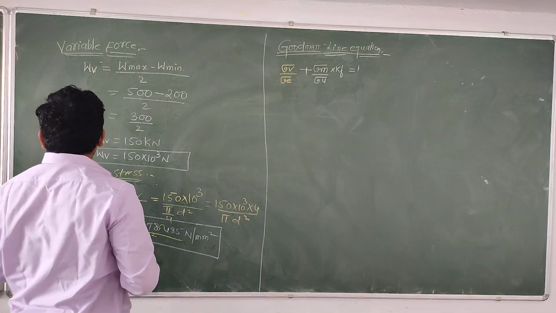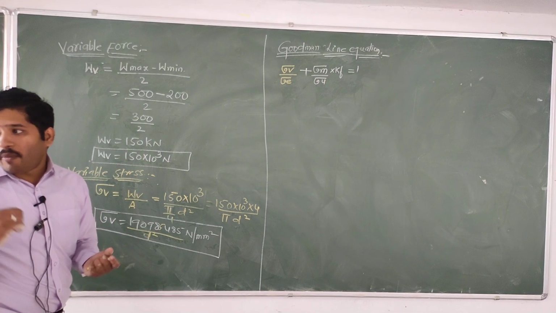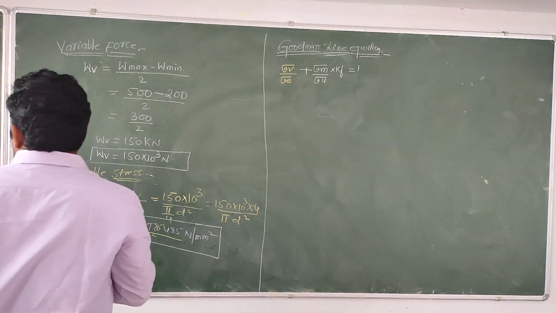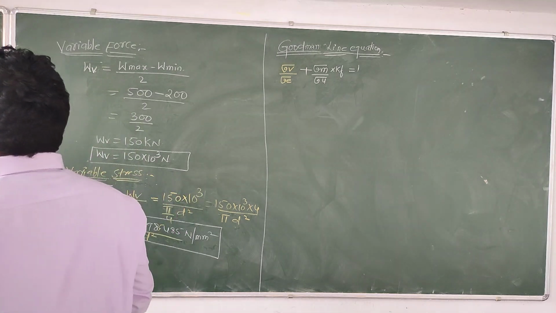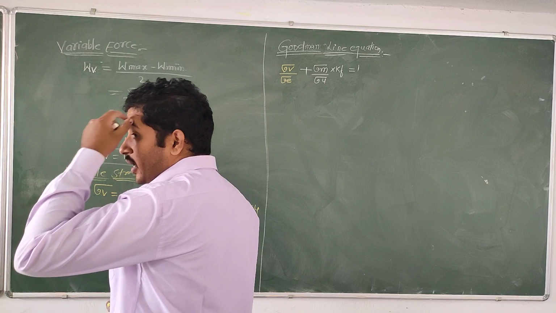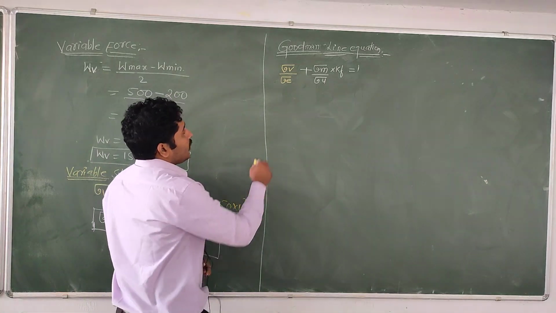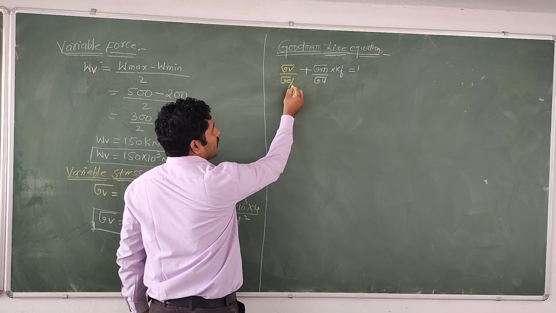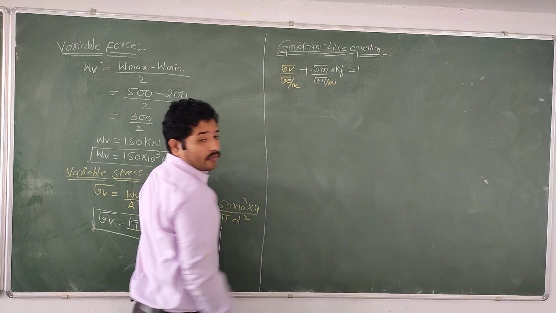But in this equation the factor of safety is given. How much factor of safety is given? The factor of safety of the ultimate stress is given as 3.5, as well as the factor of safety of the endurance limit is given as 4. For that reason you need to divide by NE and NU here.